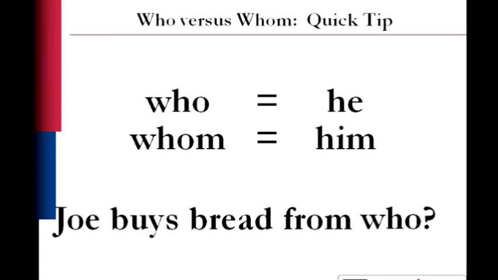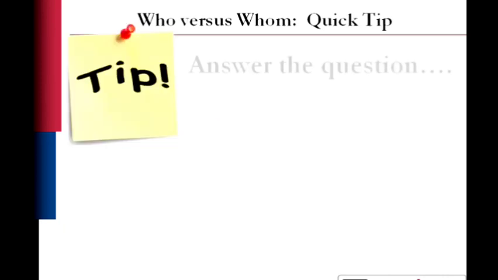Next example, Joe buys bread from whom? Or Joe buys bread from who? Which one is it? Well, let's try to switch it out again. Joe buys bread from he. Joe buys bread from him. Well, we know it's Joe buys bread from him. So it's Joe buys bread from whom, because him is replacing whom. So who equals he, whom equals him.